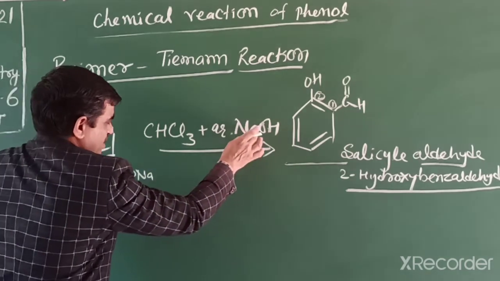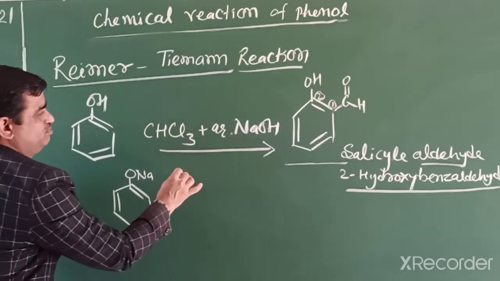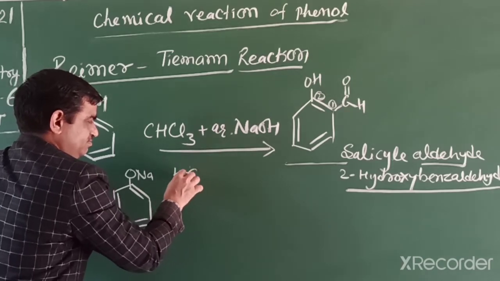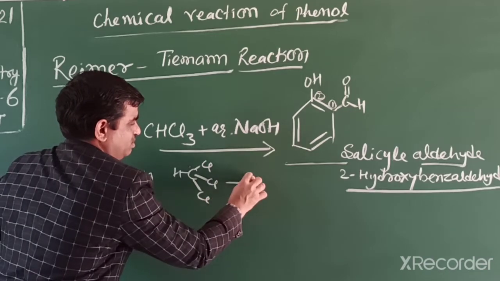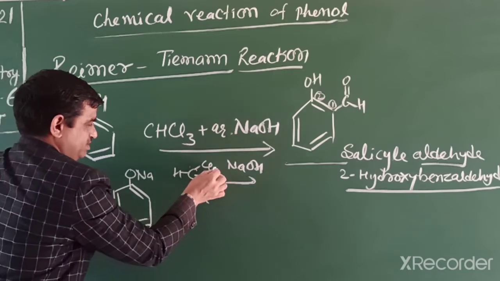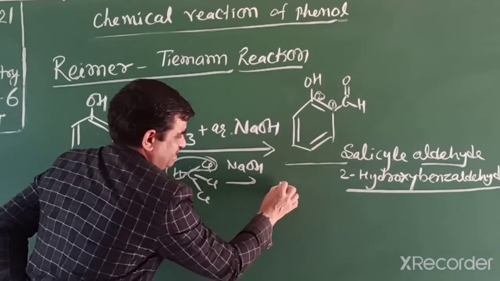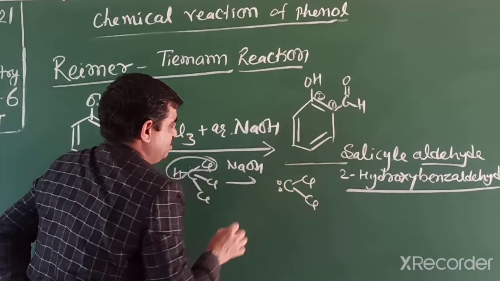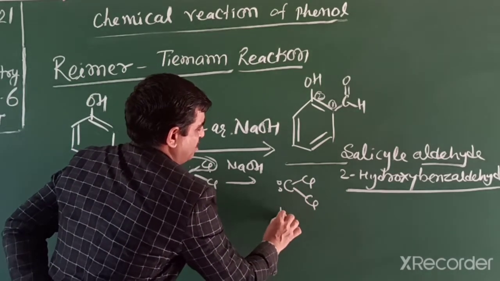Now this sodium hydroxide abstracts HCl from chloroform also. This chloroform we can write like this, and when it reacts with sodium hydroxide, which is a base, HCl is removed out. So we get a product CCl3 minus, and an electron deficient substance known as dichlorocarbene,